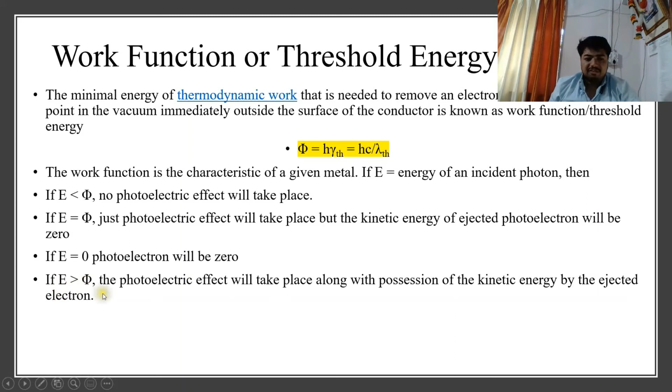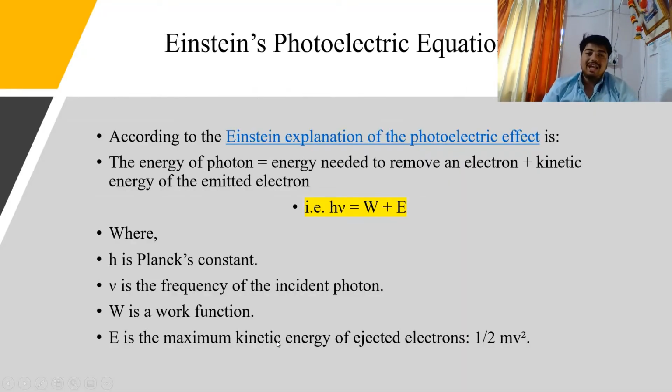Now, when E is greater than phi, the photoelectric effect will take place and the electrons emitted will possess enough kinetic energy to move along linearly. Yes, they will move out of the metal surface possessing some amount of kinetic energy when E is greater than phi. Now, what Einstein actually proved is the same equation. What Einstein said is the energy of the photon is equal to the energy needed to remove an electron plus the kinetic energy of the emitted electron. This equation is called Einstein's photoelectric equation, where W is equal to phi, called the work function of the metal,